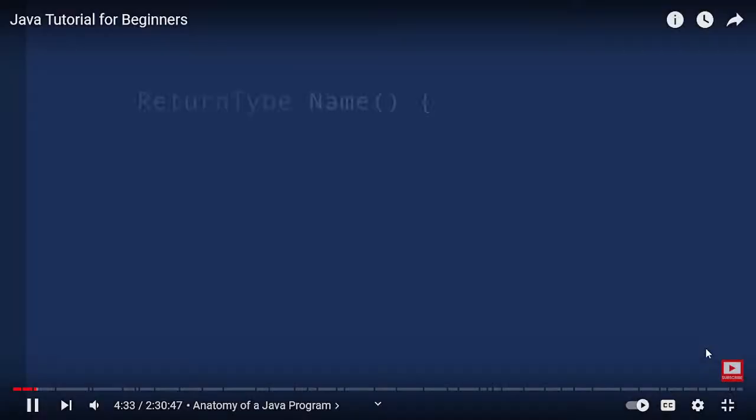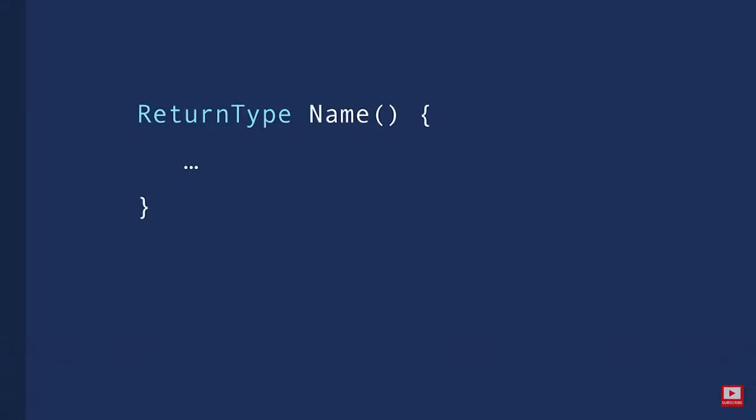Now let's see how we can code a function in Java. We start by specifying the return type of that function. Some functions return a value like a number, a date time, and so on. Other functions don't return anything. So the return type of these functions is void.